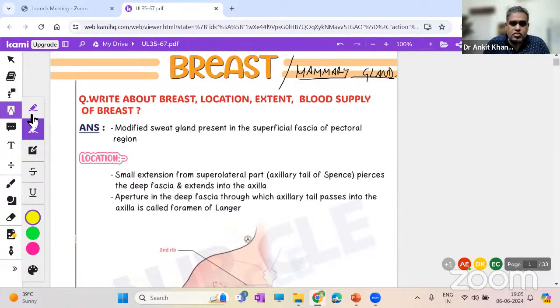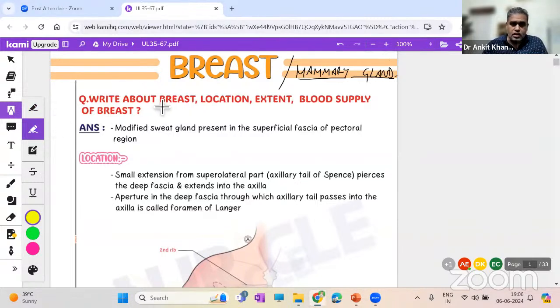Let's see, coming to the anatomy part. The questions might come about the breast or mammary gland, its location, its extent, its blood supply, all of these things. Now, first of all, why is this topic so important? It's an important part of the body, fine. But before going to the topic, understand the importance: carcinoma of the breast, or breast cancer, is the most common cancer for women worldwide, not just in India. The most common cancer affecting the female population is breast cancer. So you can understand how important it is to understand the anatomy, because unless you know the anatomy, you will not be able to treat it, either with chemotherapy or surgically. So let's see.